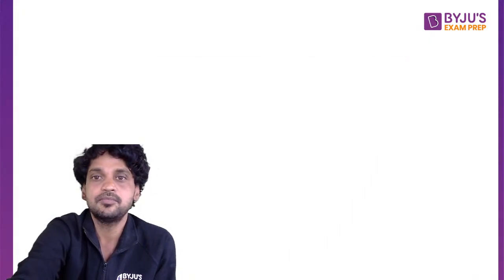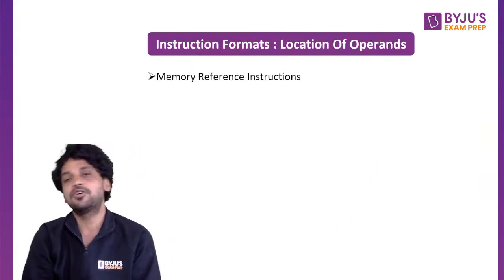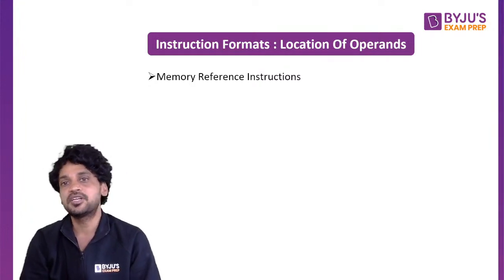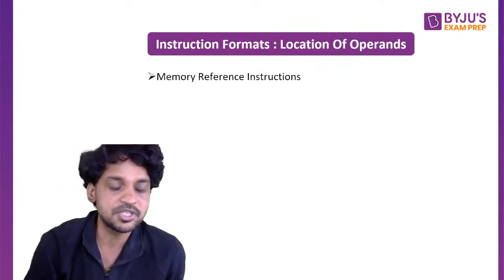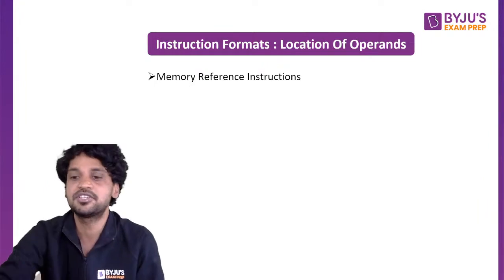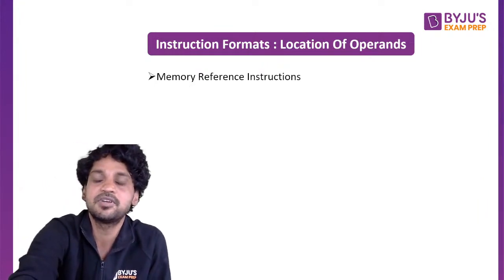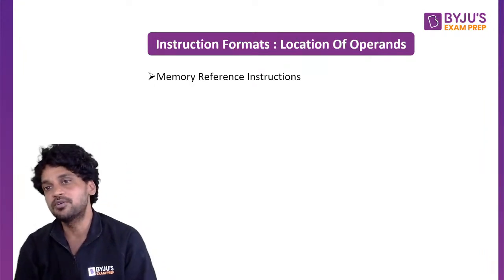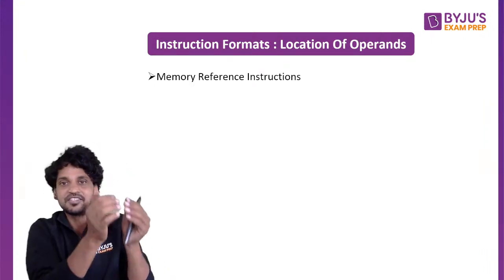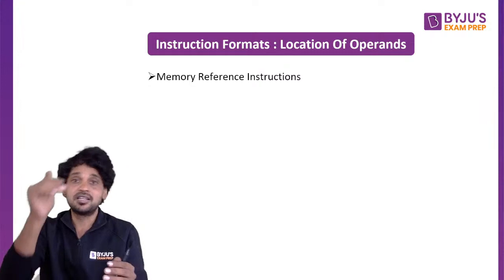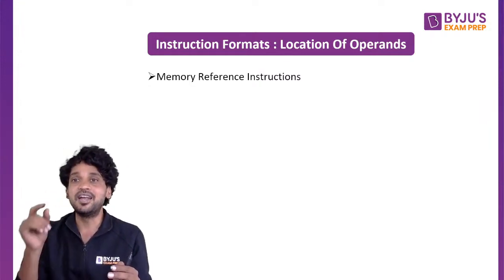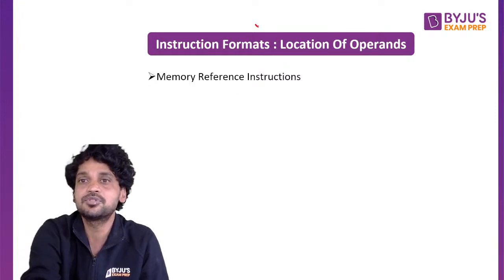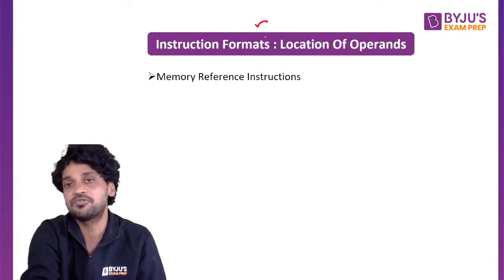Fine. Next thing is instruction formats. When it comes to how we design the instruction, we need to understand the instruction formats. I have two different kinds of instruction format. The first one is in terms of the locations of the operand. We have another kind of instruction formats also, in terms of the number of operands. Now let us understand, when it comes to the location of the operand, how many instruction formats are there.